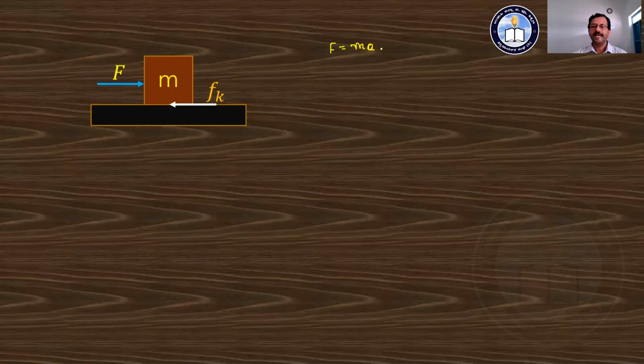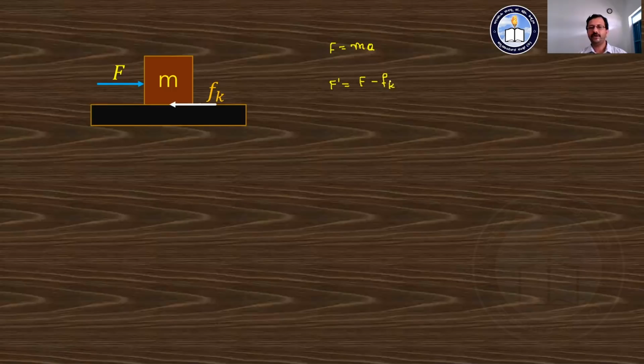But here, as the body slides, there is a kinetic friction acting, and hence the net or resultant force acting over the body is not only equal to F. The two forces are acting in the opposite direction. That is why the net force, let us say F dash, is equal to the external force F minus Fk.